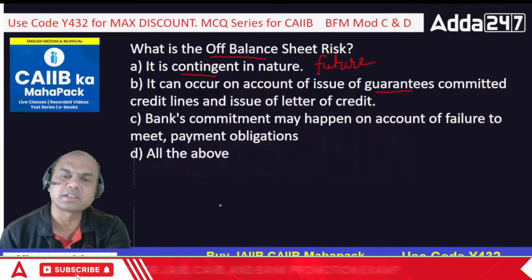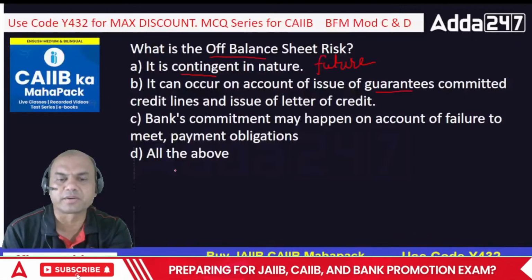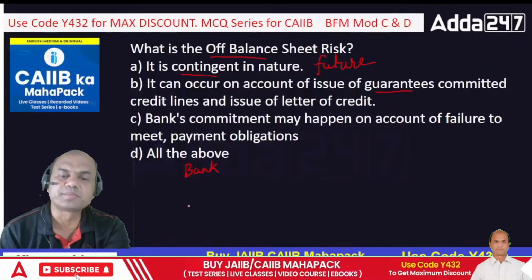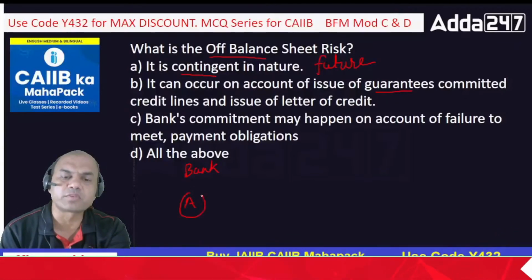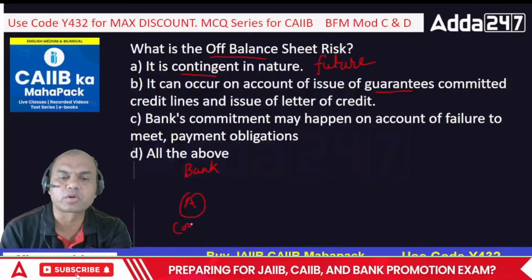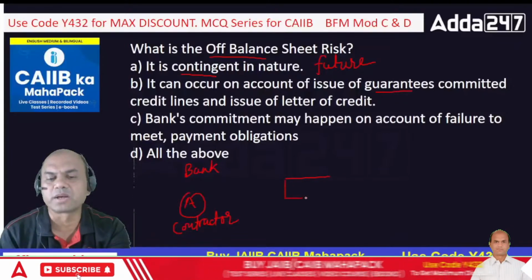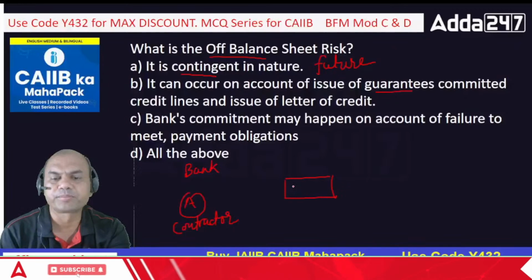What is a guarantee basically? See this. This is, let's say, a bank. You are the bank over here. Now what happens? Mr. A is a client of yours. He is, let's say, a road contractor. So Mr. A requires a contract from, let's say, the municipality or state government. Let's call this the state government.